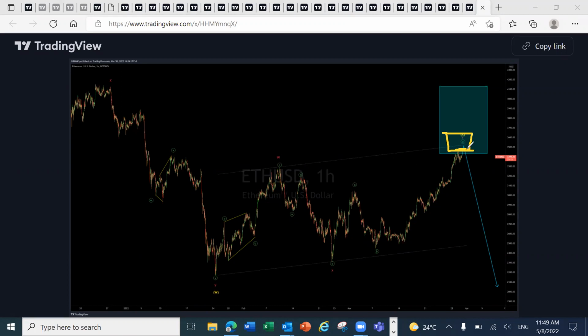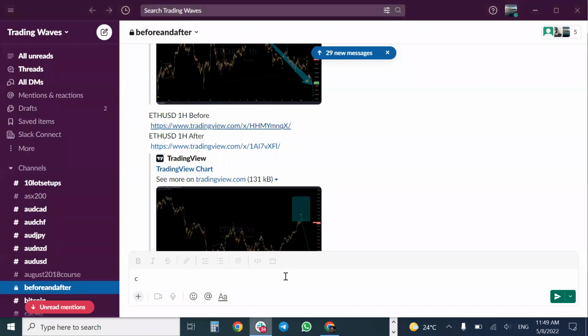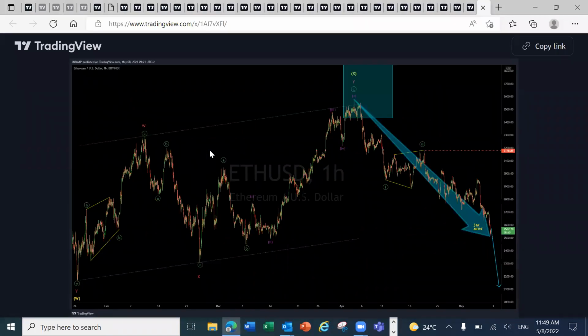So this is Ethereum. Just like Bitcoin, we expected it to drop from around this level. This was also on the 20th of March, posted the same day. Ethereum at the time was at 3,800. How did that play out? Unfortunately, it may not be in the direction that you want. We don't want the cryptocurrencies to drop. Those especially that have portfolios in the cryptocurrencies just want to see the crypto market rising.